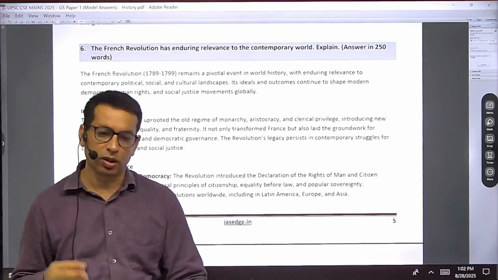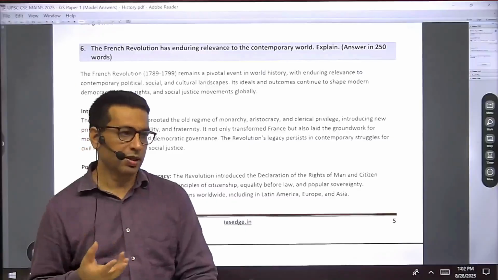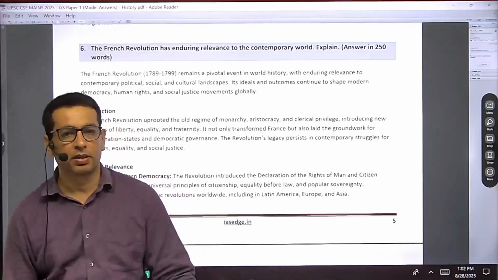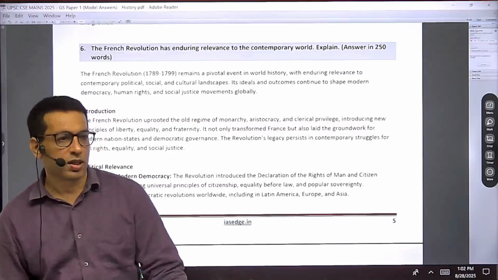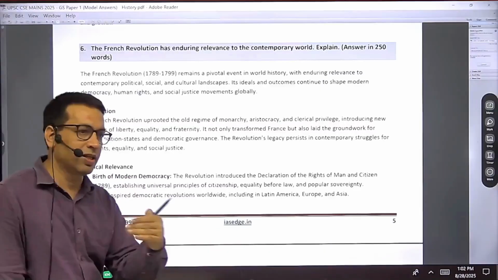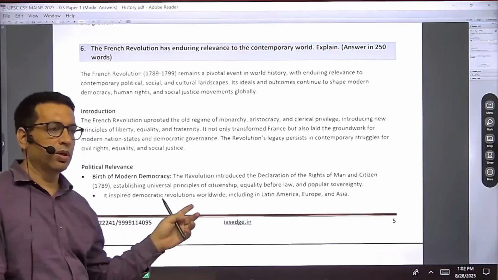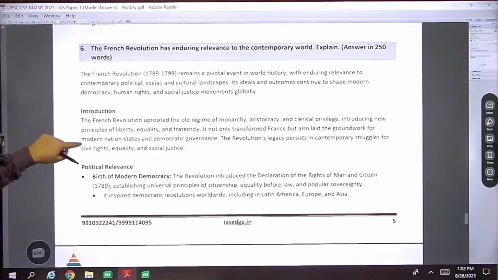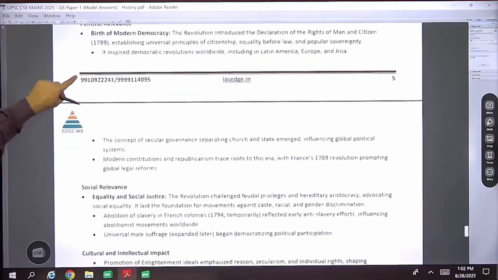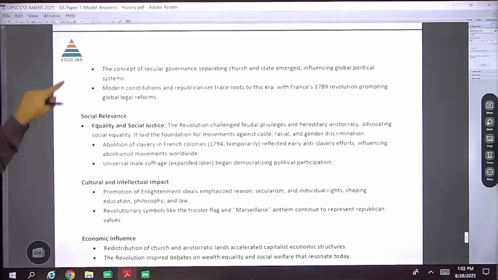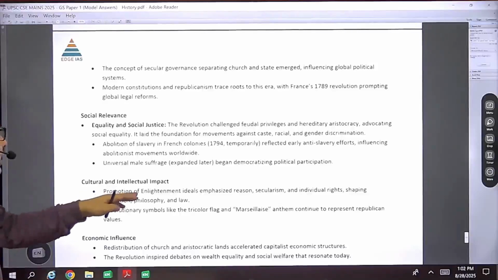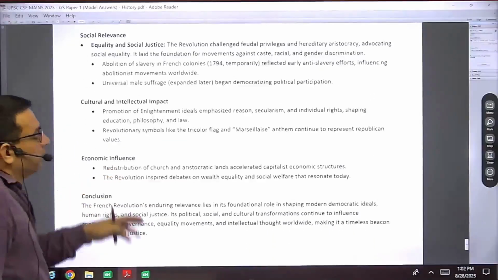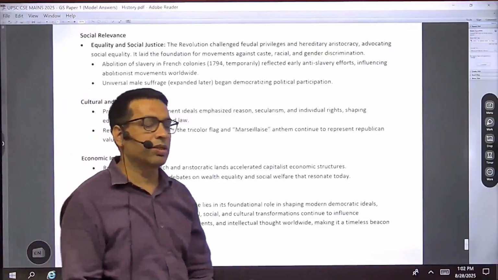When we talk about democracy and republic, their seeds can be found in the French Revolution, along with equality. Even the seeds of socialism can be found here. Fraternity was an important part. We find equality and social justice, cultural and intellectual impact, and economic influence, because many economic changes also happened.